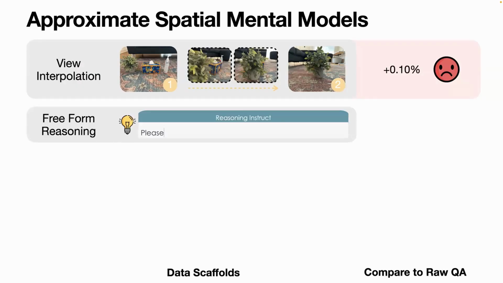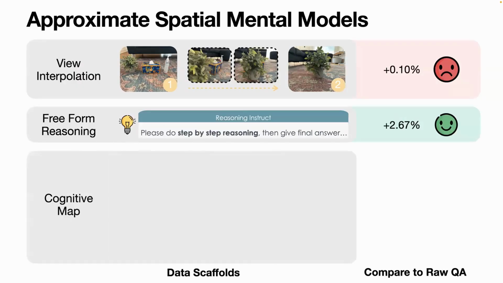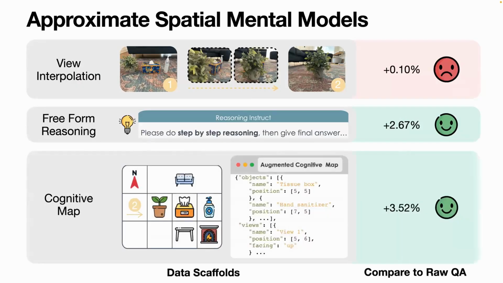So the model does not improve much or even drops in performance. Then the second thing is maybe we just ask the model to think step by step. This is also very natural, and the performance improves a little bit, like 3%. And then we are thinking, because we want to think like a human.